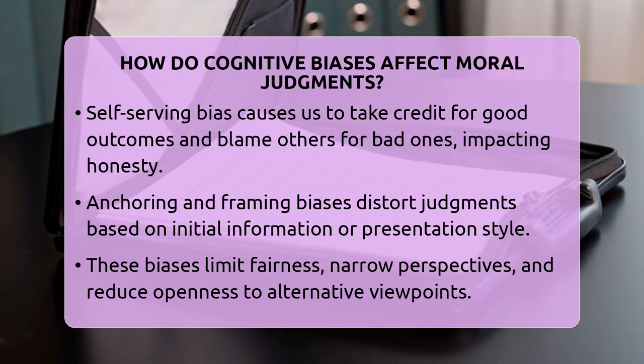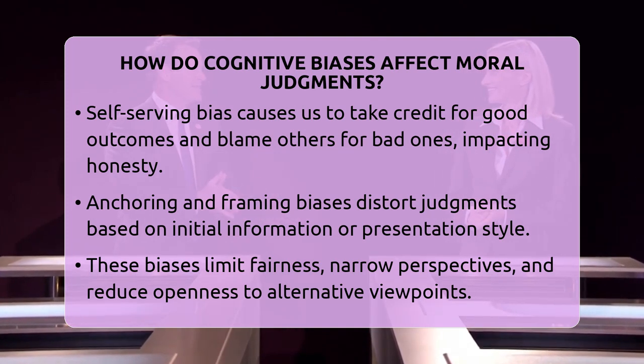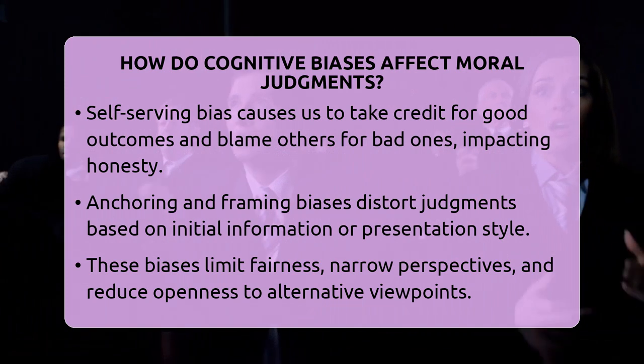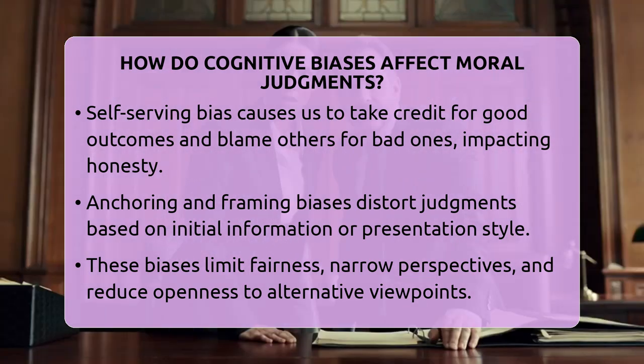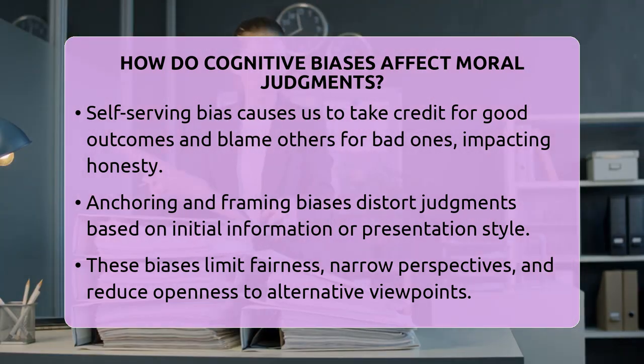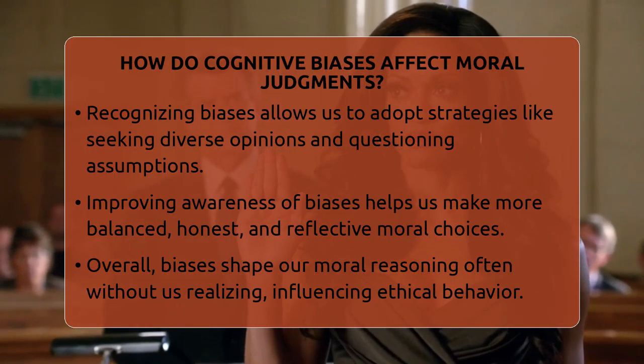Other biases like anchoring, which makes us rely too much on initial information, or framing, which influences how a situation is presented, can also distort moral judgments. If a problem is framed as a personal choice or a societal issue, our responses might change. These biases can lead to inconsistent judgments depending on how information is presented.